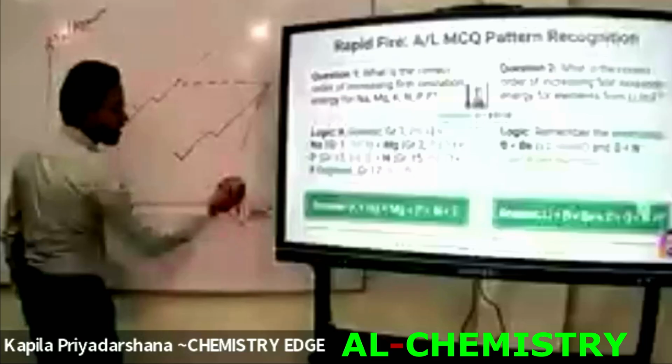Okay, now if this is first ionization energy, you are going to start from hydrogen, helium, lithium, beryllium, boron, carbon, nitrogen, oxygen, fluorine. Otherwise, there's another method.